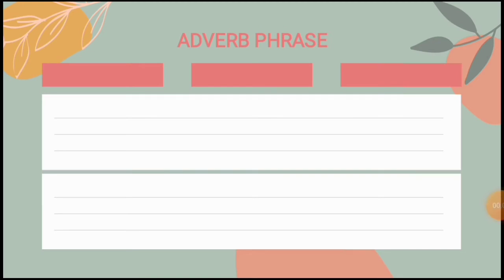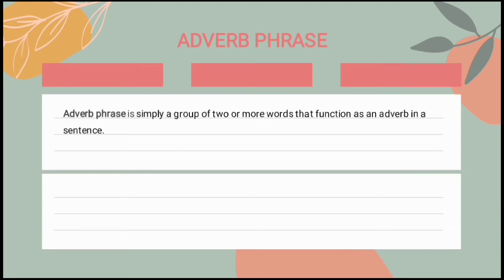And the next kind of phrase is adverb phrase. And the definition of adverb phrase is simply a group of two or more words that function as an adverb in a sentence. Atau bisa disimpulkan sebagai kumpulan dari dua atau lebih kata yang berfungsi sebagai adverb atau keterangan di dalam suatu kalimat. Adverbial phrase ini dapat menerangkan verb, adjektif, ataupun kata keterangan lain serta dapat menempati berbagai posisi di dalam suatu kalimat.